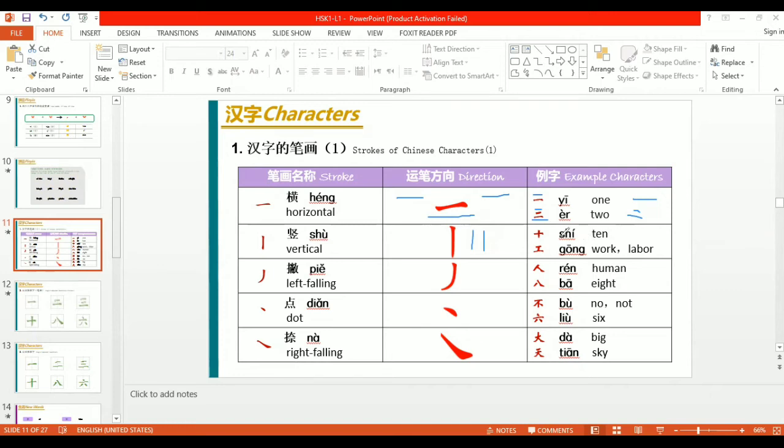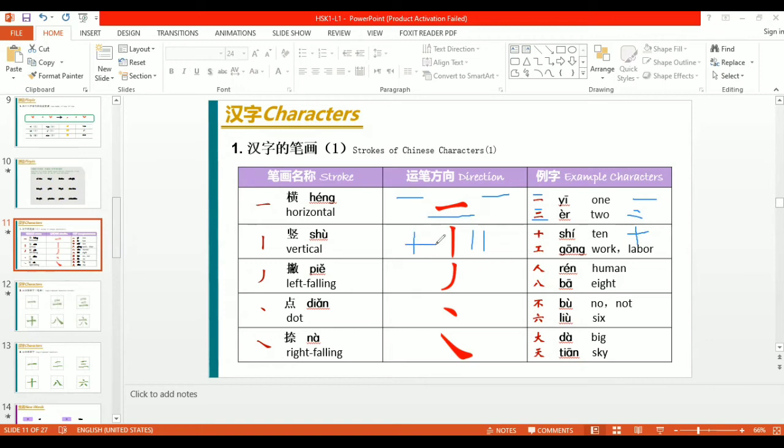Shí means 10. Now how is the character for 10 made? The first is the horizontal line, which is known as héng, and second is the vertical line, which is shù: héng, shù. Whenever you write characters in your copy, you will write them saying like this.